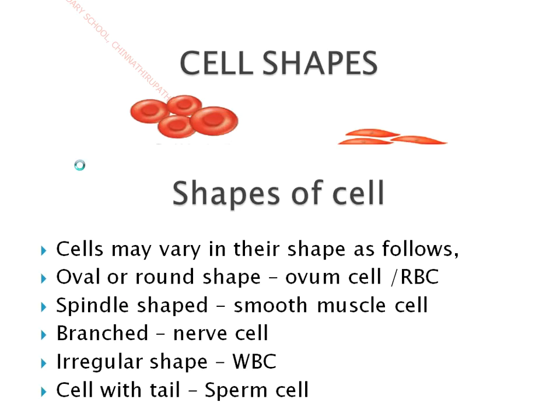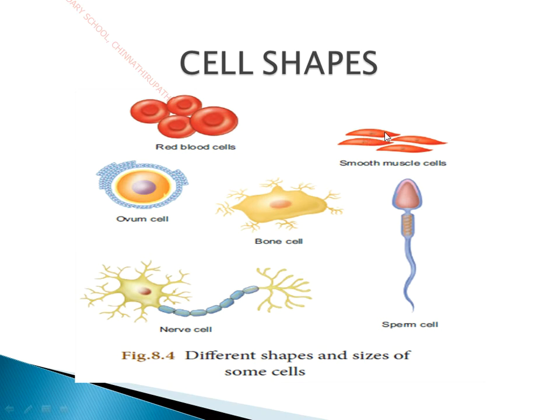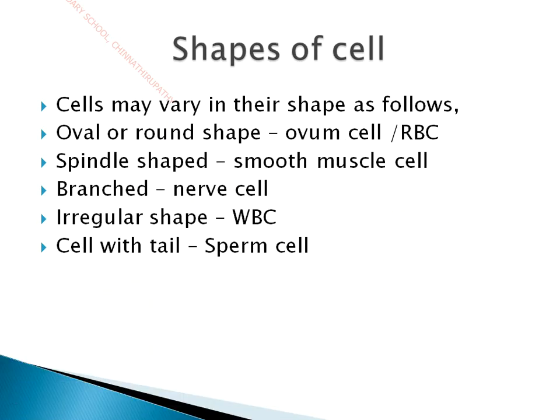Next, spindle shaped. Here you can see in the diagram smooth muscle cells. Smooth muscle cells are a type of cells present in muscles. These smooth muscle cells are spindle shaped.